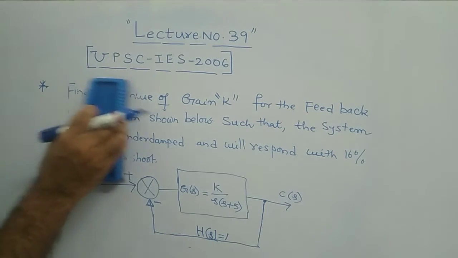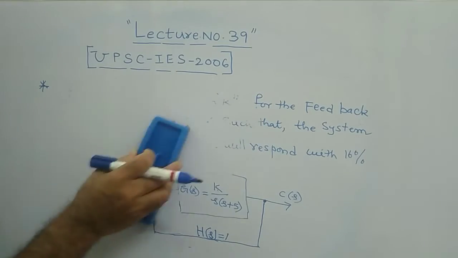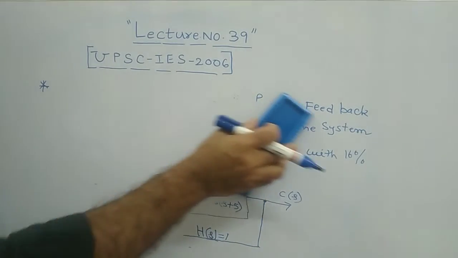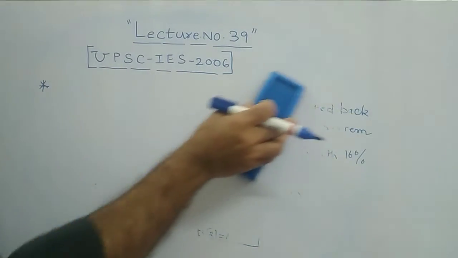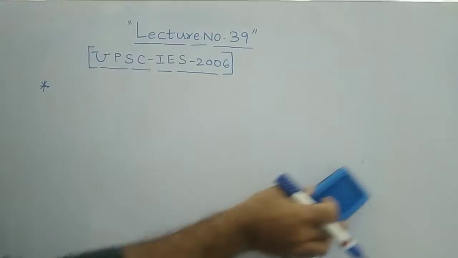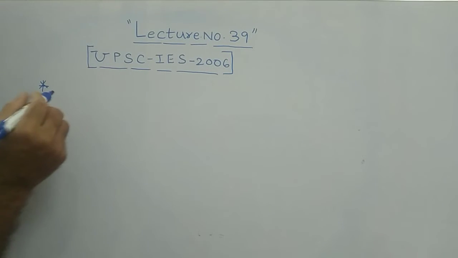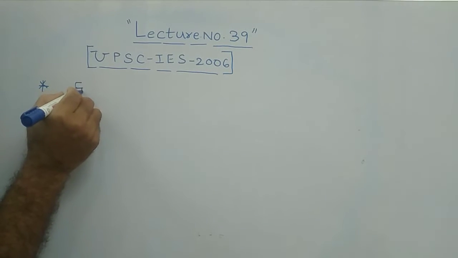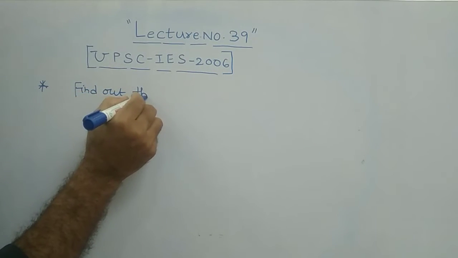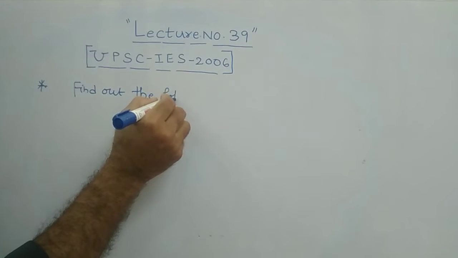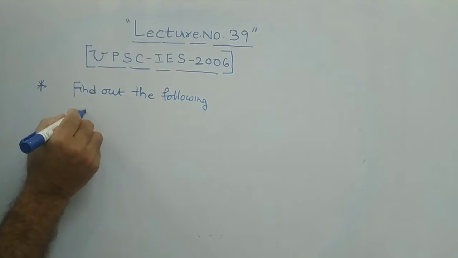Problem is not yet completed. I have explained only half of the problem. And now with this diagram, in the problem, they are asking us to find out the parameters. Then find out the following, he is asking. Find out the following.